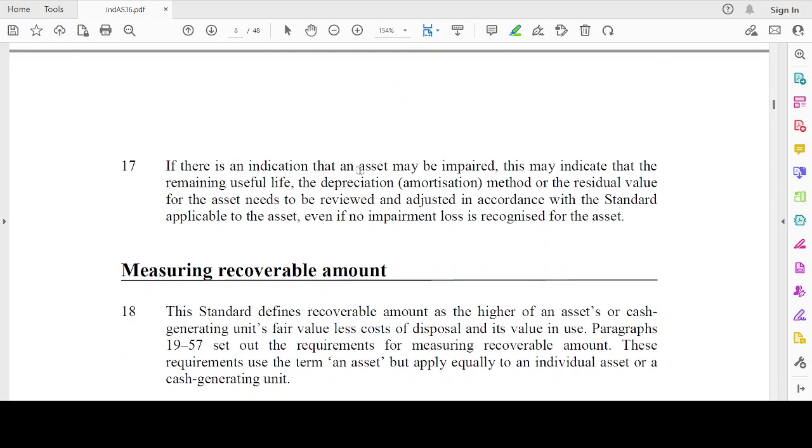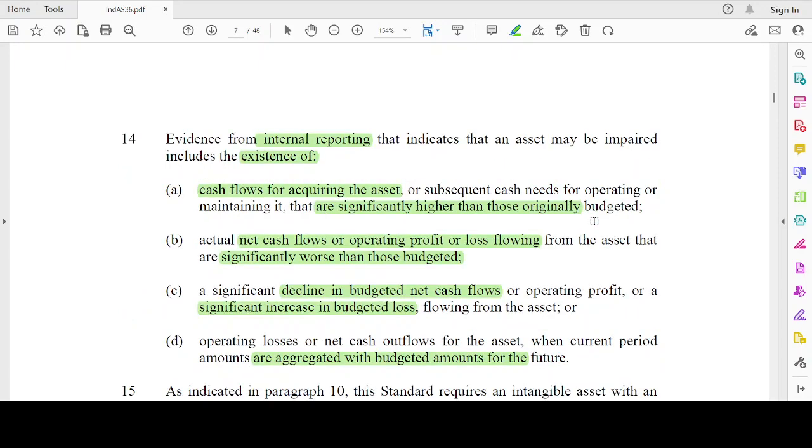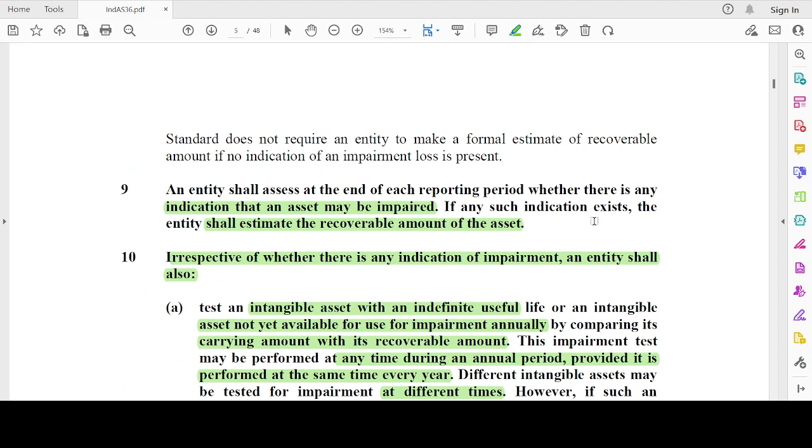If there is an indication that the asset may be impaired, this may indicate the remaining useful life, the depreciation method, or the residual value needs to be reviewed and adjusted in accordance with the standard applicable to the asset, even if no impairment loss is recognized for the asset. If there is an indication of impairment, I have to review the useful life, the depreciation method, and the residual values I'm allocating, whether they are proper. Even though I'm not going to recognize any impairment loss, I have to check these. Okay. This is with respect to the indicators of impairment.